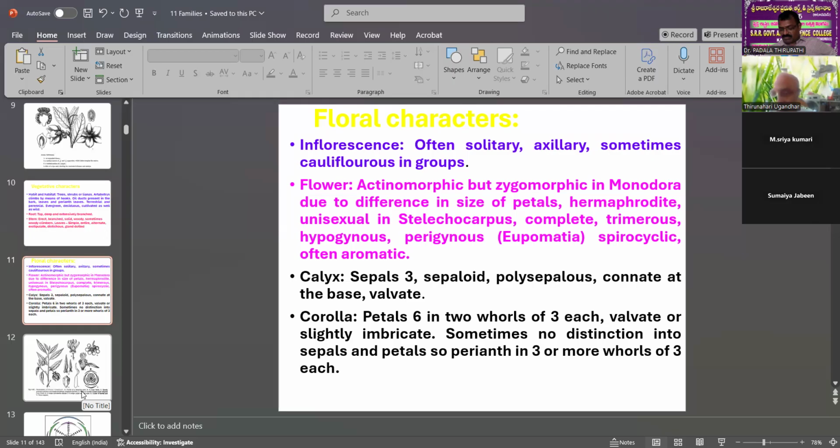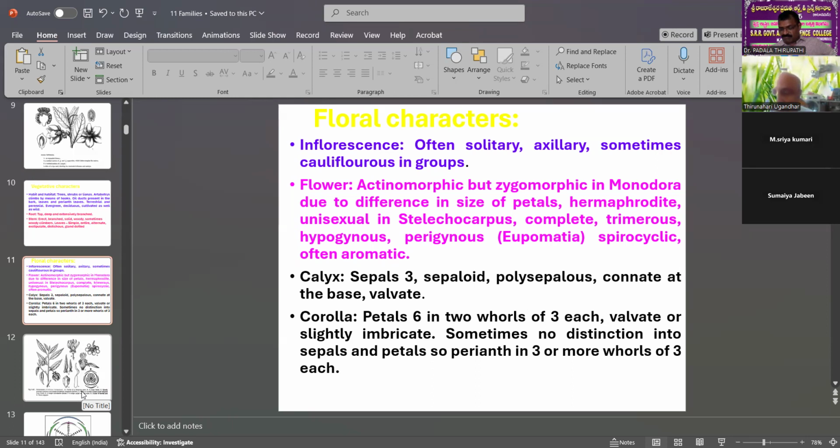Then petals: the petals are in 2 whorls, 3 each, valvate. Outer whorl of the petals, inner whorl of the petals, each whorl having 3. That is also valvate or slightly imbricate aestivation.